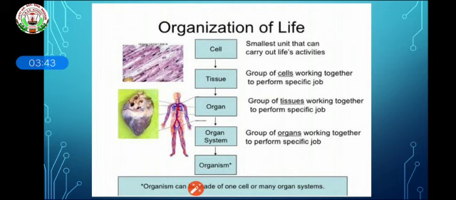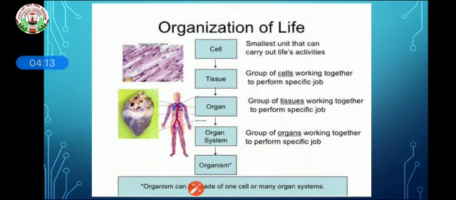A group of cells working together to perform a specific job form tissues, and then a group of tissues forms an organ, and then a group of organs forms an organ system.